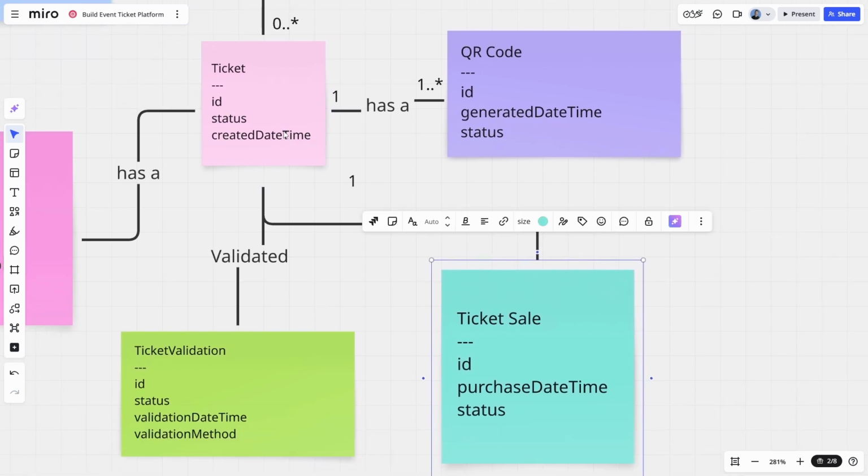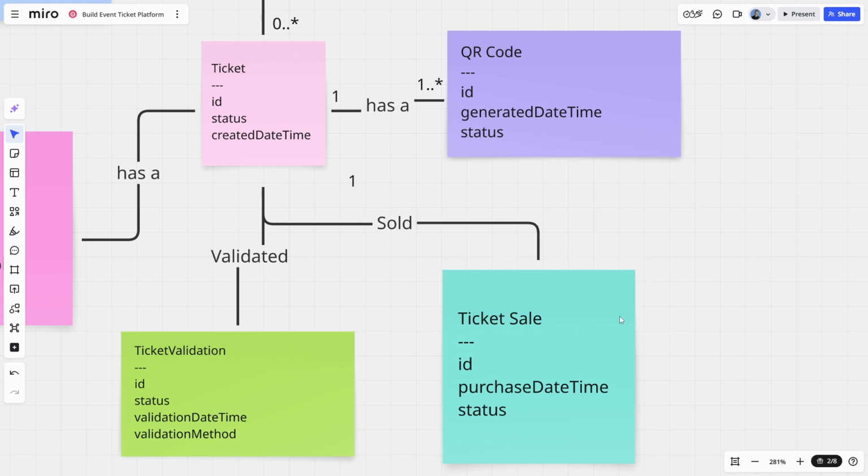When a ticket is sold, we get this ticket sale object, which we've separated out because we could have this information on the ticket, I suppose, but we've separated it out with the idea that if it's its own thing, we could potentially then collect them together for reports. So let's take a look at this ticket sale relationship.